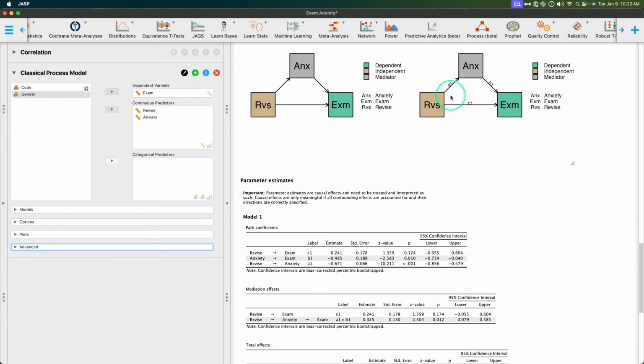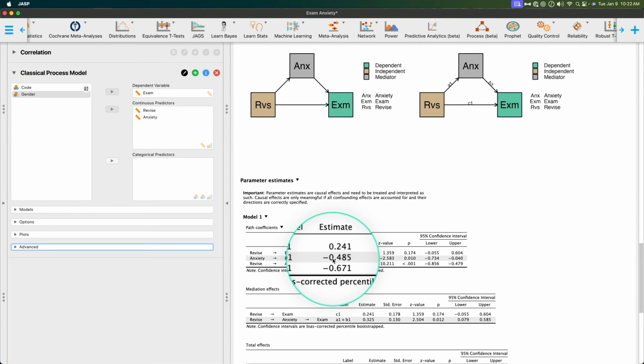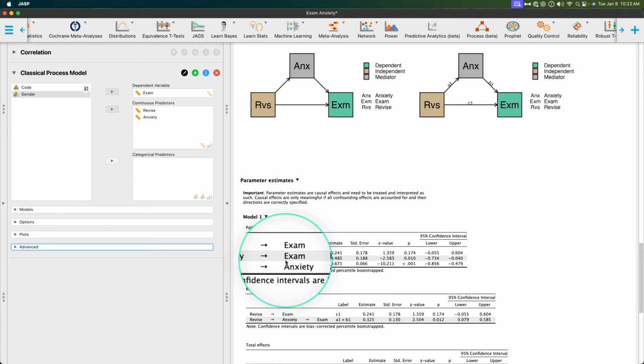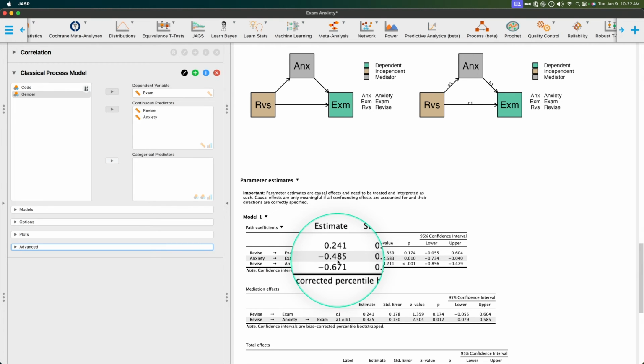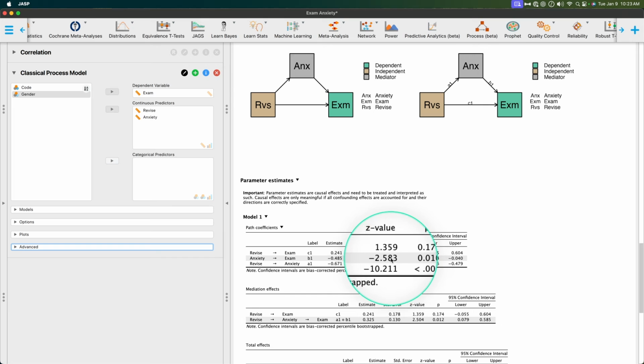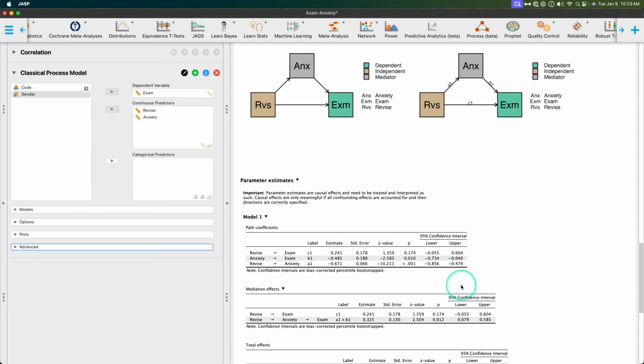So now we need to look at revising to anxiety and then stats anxiety to the exam. We need to look at A1 and B1. We're going to look at B1 first, which is the mediation effect, anxiety to exam, right? So how much does test anxiety impact your exam? We can expect a negative relationship with this. The more anxious you are, the worse you're going to do on the exam. And that's exactly what we see here. So for every point of anxiety increase, the percentage of your test goes down about 0.5 percentage point, which is pretty rough. And this is statistically significant at 0.01. Okay, so yes, your anxiety is going to be detrimental to your exam score.